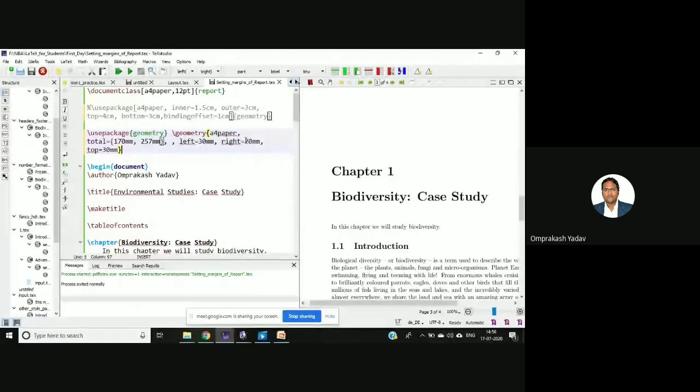Then the left margin, right margin, top margin, the structure which we saw in the layout, that also we can set. So this is one more way, whichever way you like.